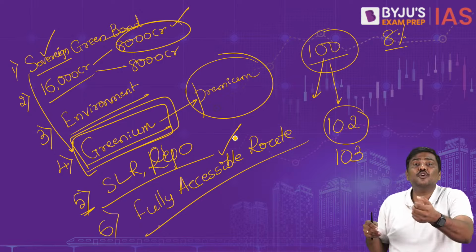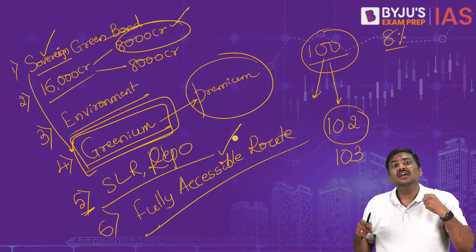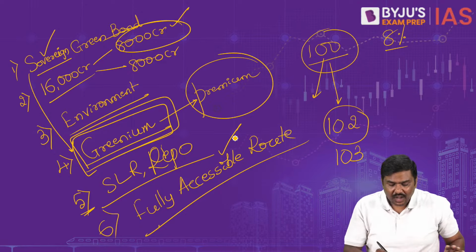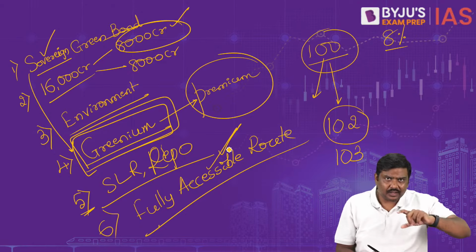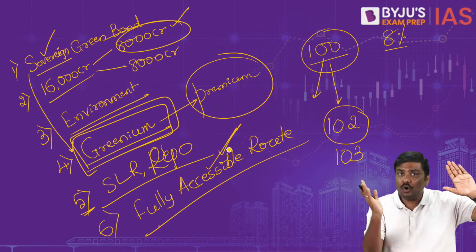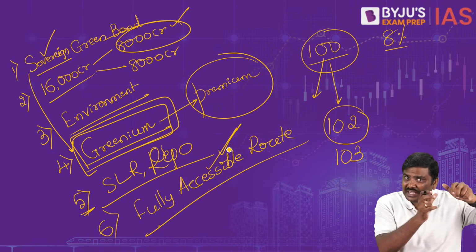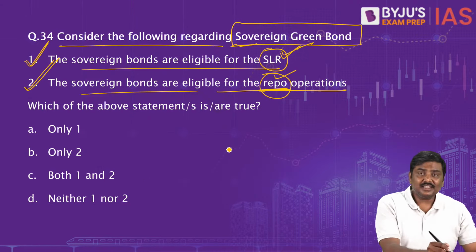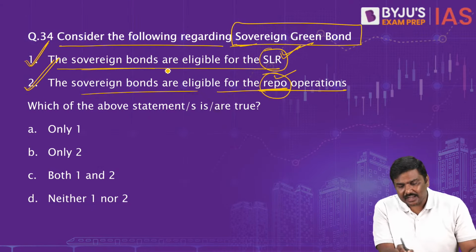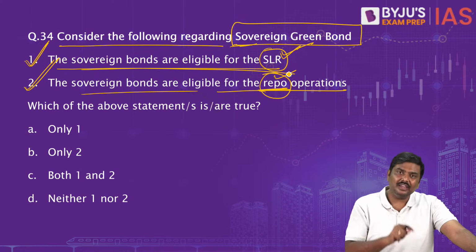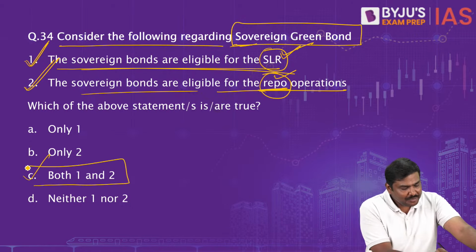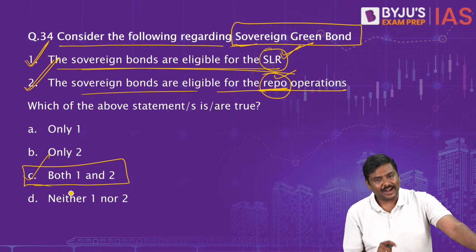Apart from this, government securities of 5 years tenure, 10 years, etc., are also covered under the fully accessible route, wherein there will be no condition or limitation on foreign investors investing in such securities. Done? So these are certain very important points. Please remember, sovereign green bonds are important. So the right option for question number 34 will be option C, both 1 and 2.